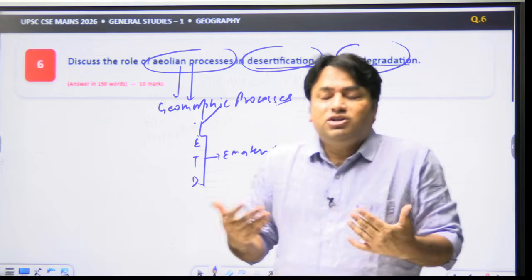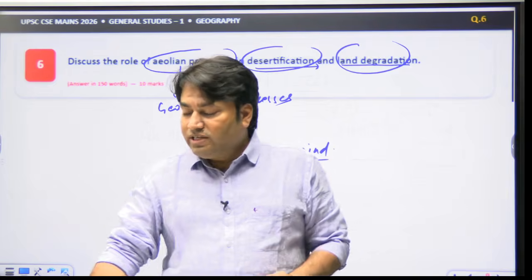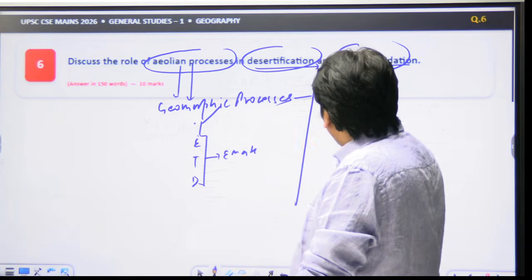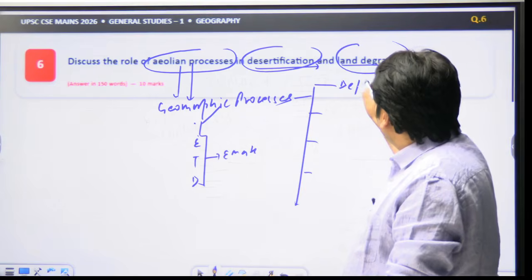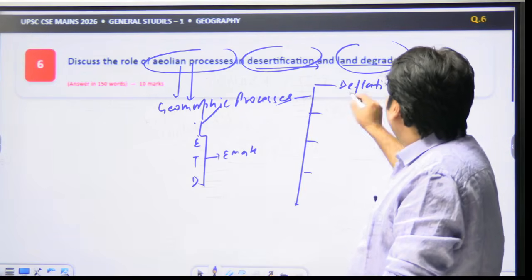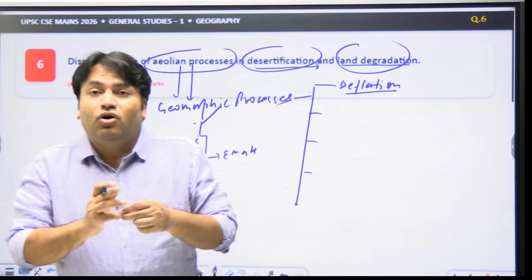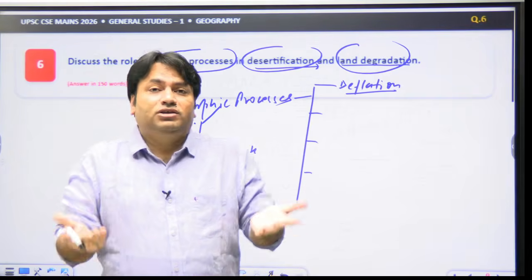So this is a geomorphic process. And in these processes you will find different keywords. For example, you will find the keyword deflation. And what does deflation mean? Deflation means removal of loose fine particles by wind.